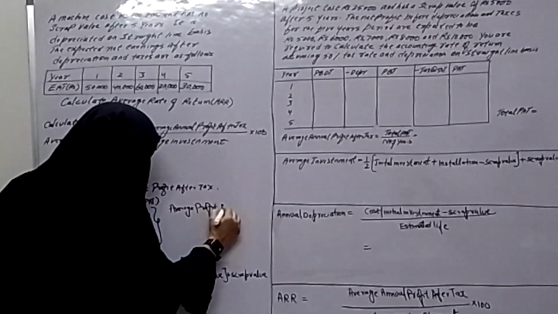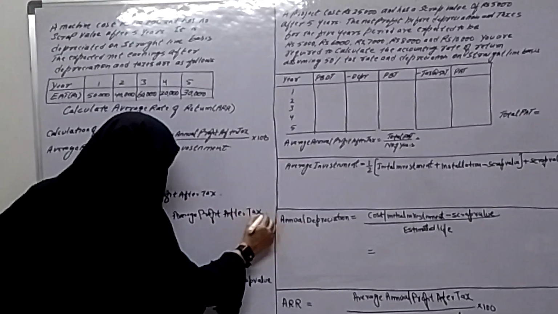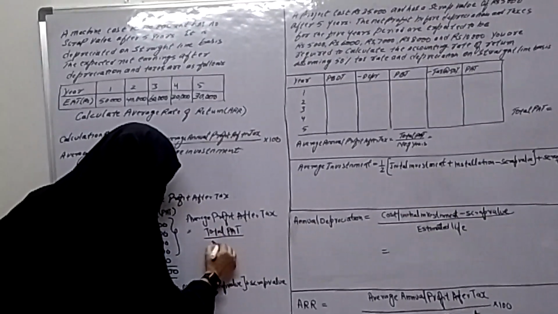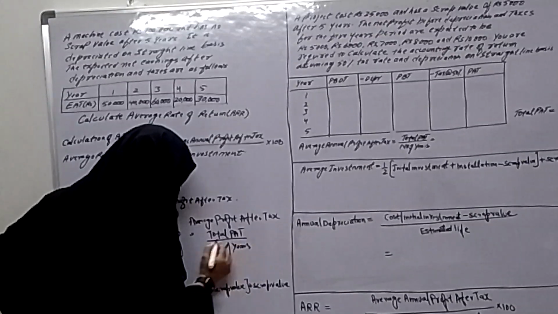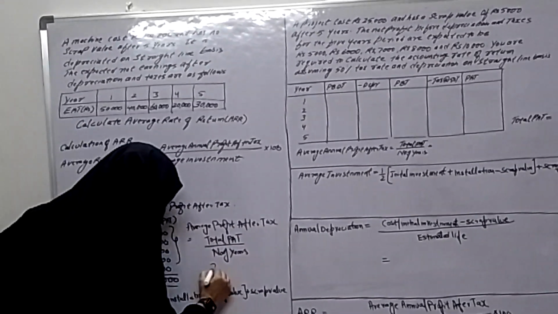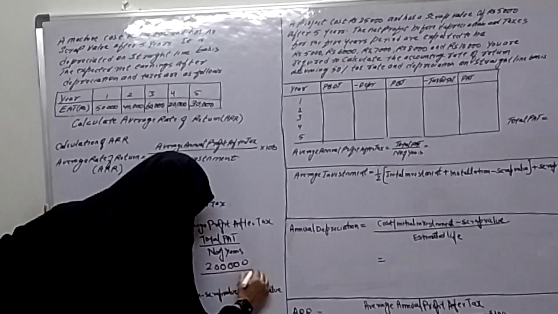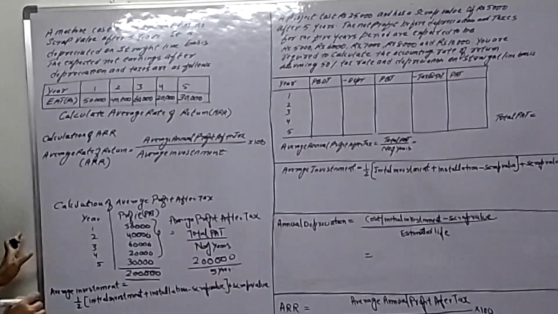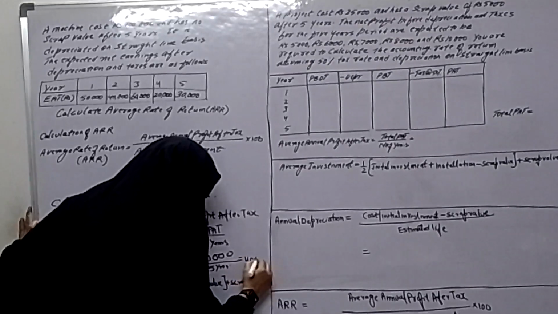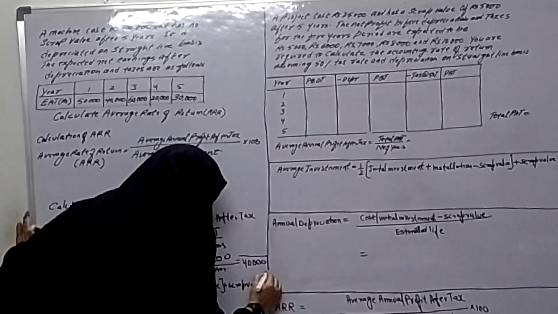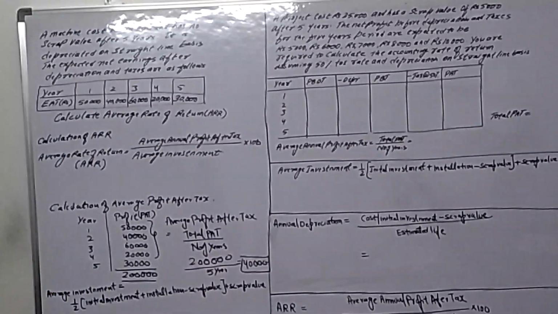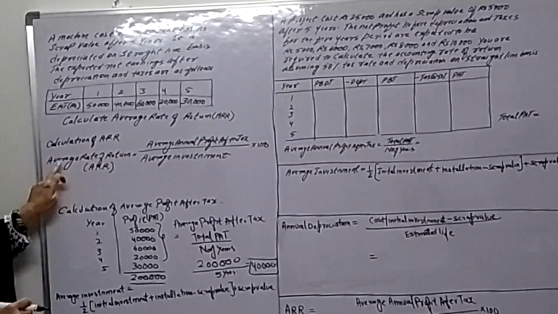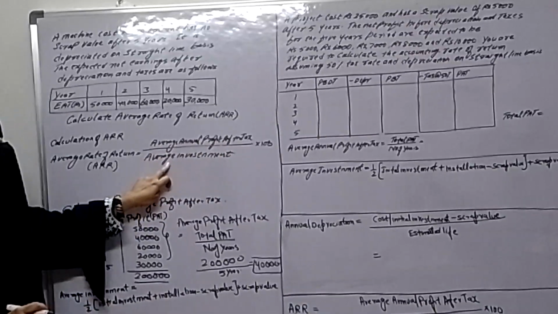Average profit after tax. So for that, total PAT divided by number of years. Here total PAT is 2 lakh, which we just calculated, and the number of years is 5. So 2 lakh divided by 5, we will get 40,000. 40,000 is our average PAT, average profit after tax. Now, for calculating ARR, we need average annual profit after tax and average investment.